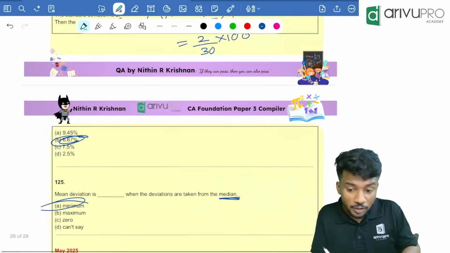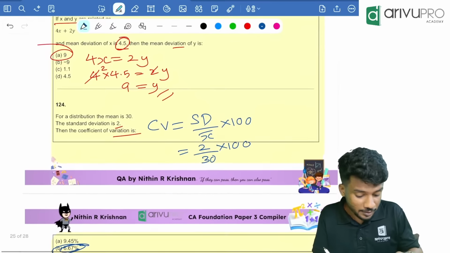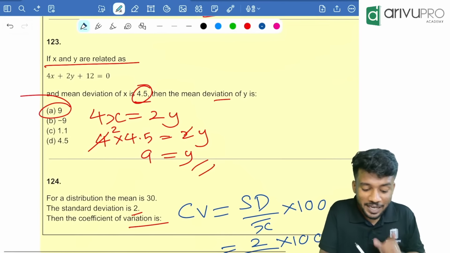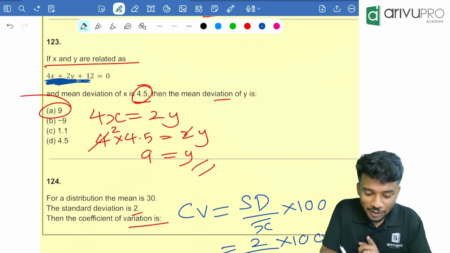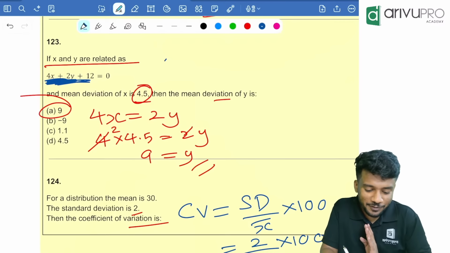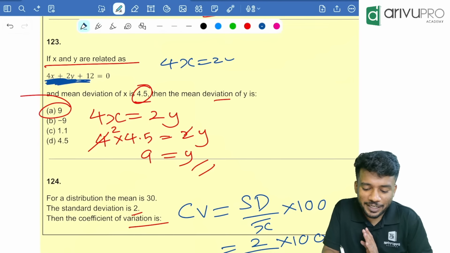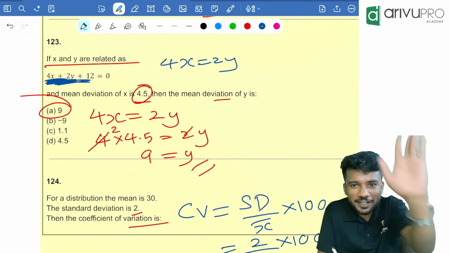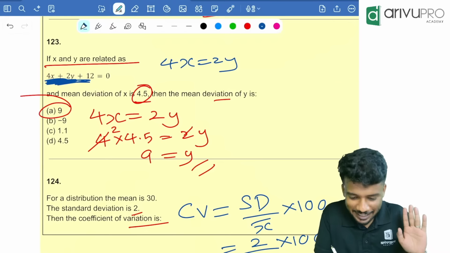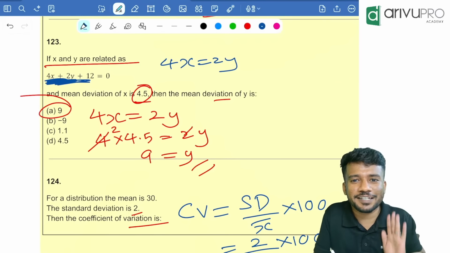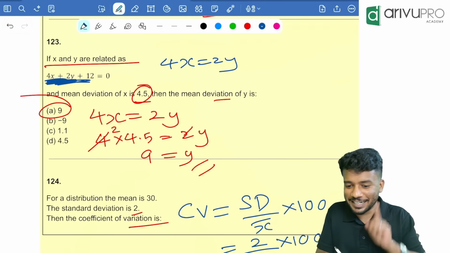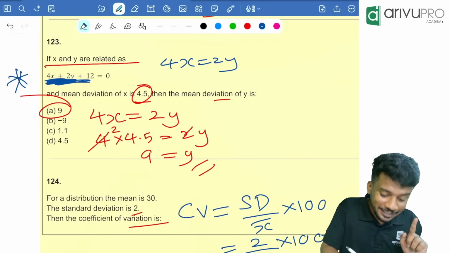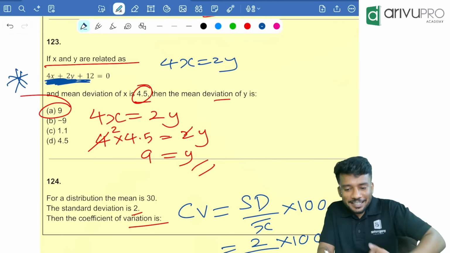Option -9. No, Pavani, it's not right. It's not like that. I told you one thing. Whenever you are getting this question, you will ignore the negative sign. You will directly write 4x is equal to 2y. Don't take negative values over there. Just write 4x is equal to 2y. Okay. Answer is not -9. Very important. That's what I was telling from the beginning itself.